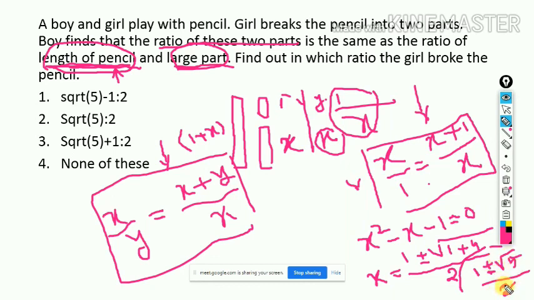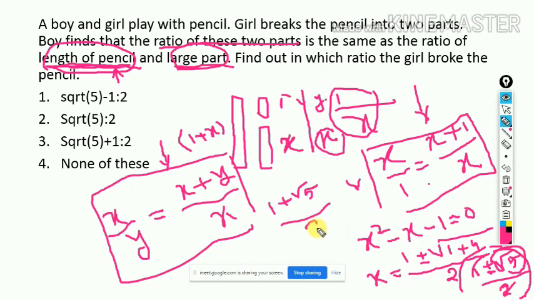So among these two results, which one will be correct? Because if we take minus, then root over 5 obviously will be greater than 1, so the whole number will be negative. And we know that a ratio cannot be negative. So that's why we should take 1 plus root over 5 divided by 2.